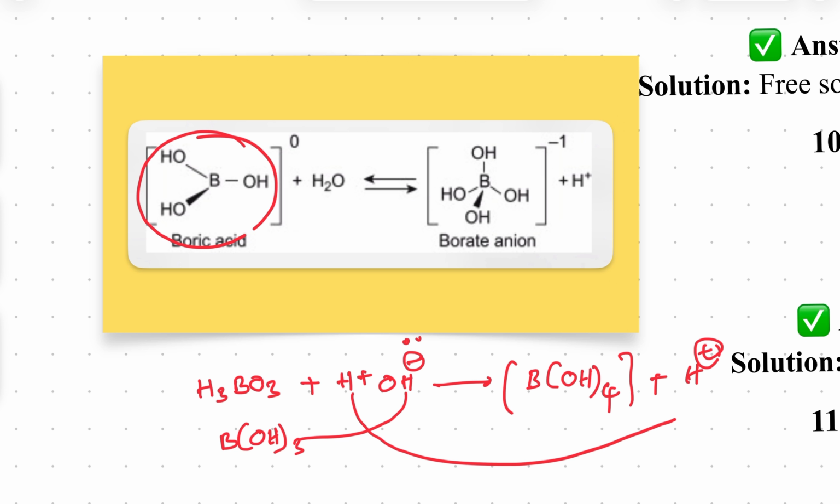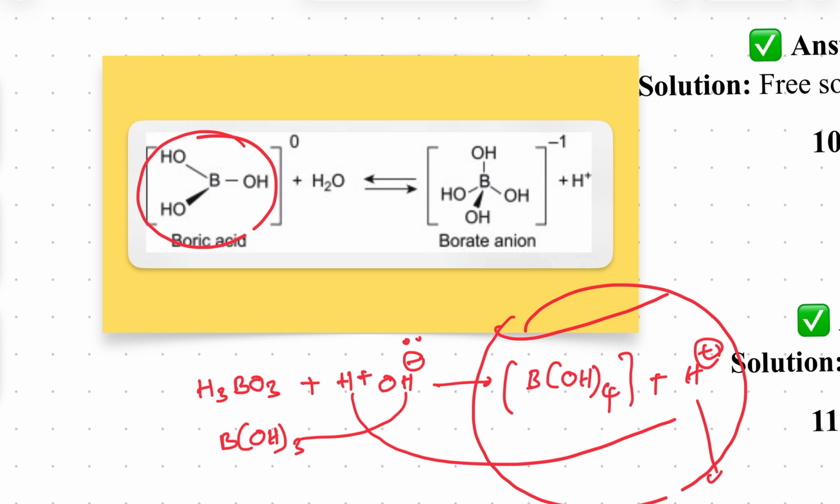So the total solution contains H plus ions. H plus ion contained means acid or base? Yes, it is acid. But here boric acid contains OH, the H is not coming out of it. From the water molecule, that H plus is released, and from the water molecule, OH is taken.